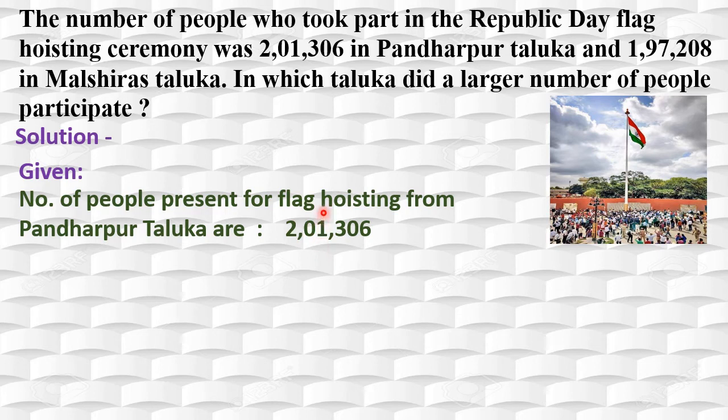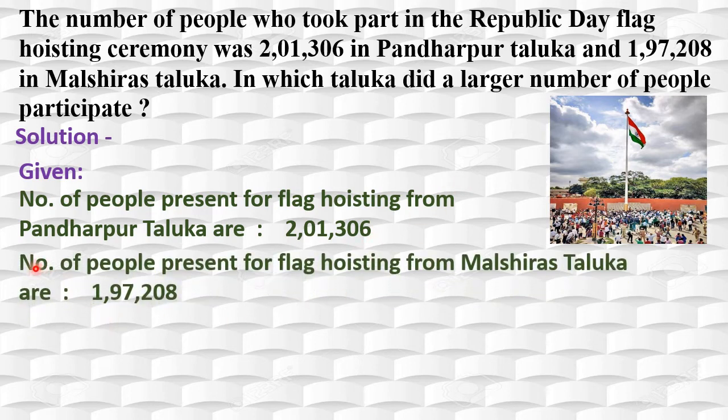Because 1 is in thousands place, and you know this 3 digit 306, isn't it? And then see, number of people present for flag hoisting from Malshiras Taluka. That is also given, that is 1,97,208, right?